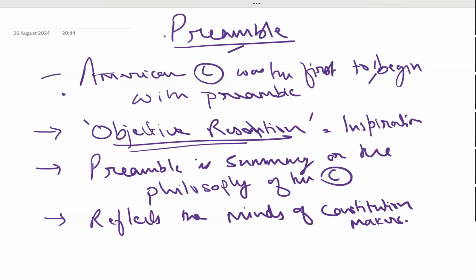Right? So it is the essence of the Constitution. It is the introduction or the preface of the Constitution.